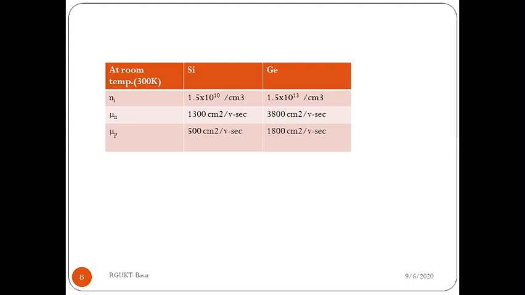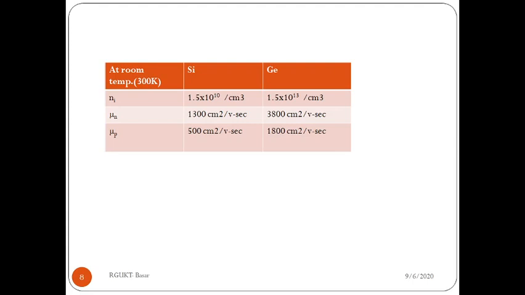Intrinsic carrier concentration is 1.5 into 10 power 10 per centimeter cube in silicon and 1.5 into 10 power 13 per centimeter cube in germanium. So when you observe silicon and germanium, in germanium we have the higher intrinsic carrier concentration. So we can say germanium has better conductivity compared to silicon.